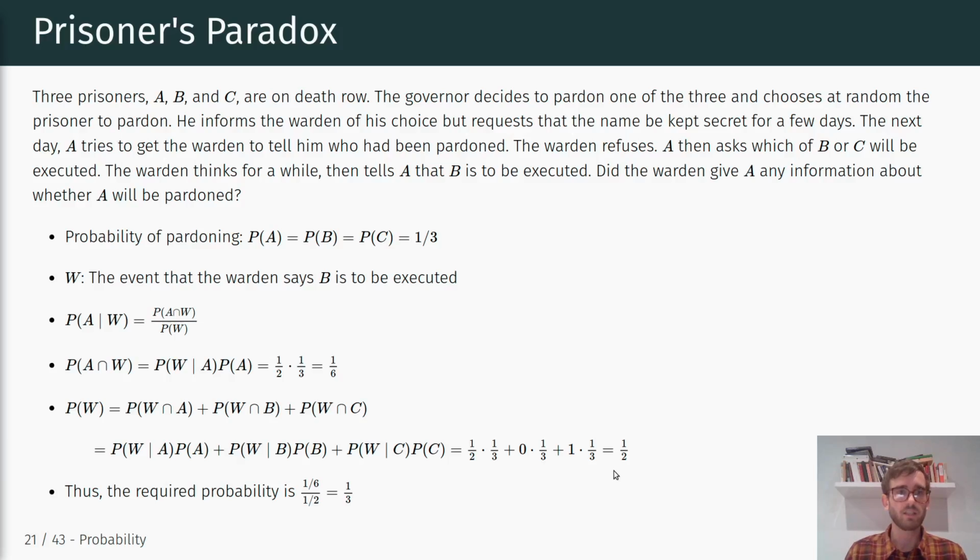That means the required probability is 1/6 divided by 1/2, so that is still 1/3. So essentially the probability of being pardoned is still 1/3, conditional on the warden having told prisoner A that prisoner B will be executed.